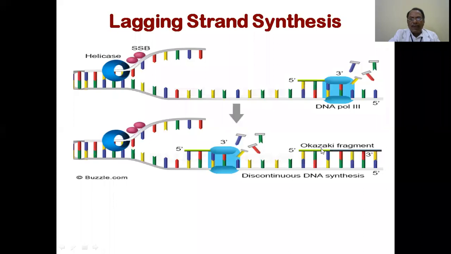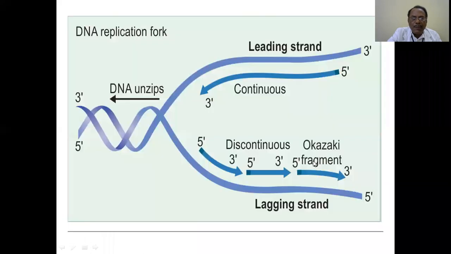So 5' to 3' is being synthesized in pieces. One side is coming in pieces, and one side is continuous. Where the continuous process is going on is called the leading strand, and where discontinuous DNA synthesis is occurring is the lagging strand.